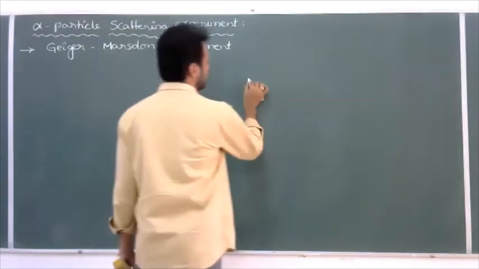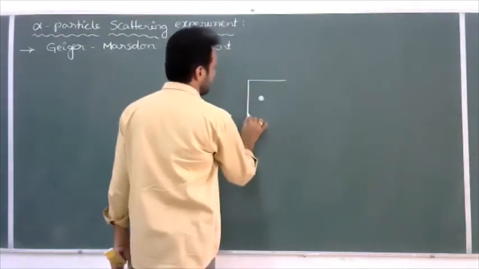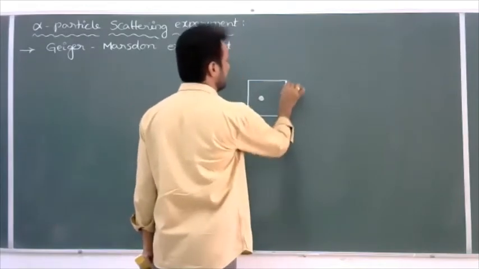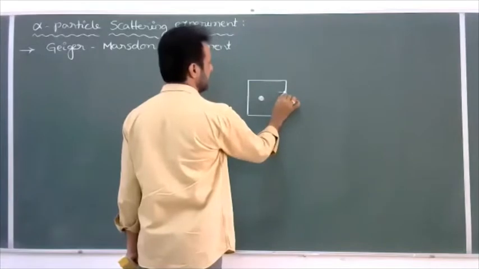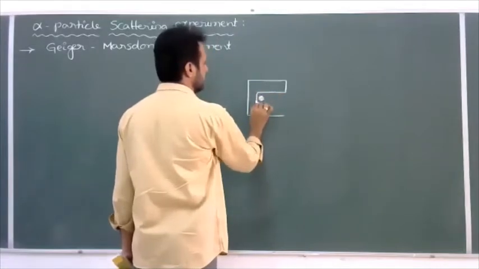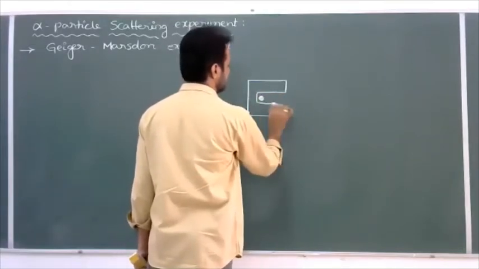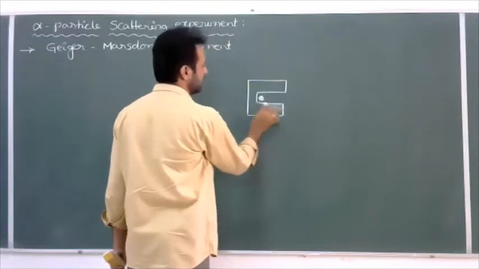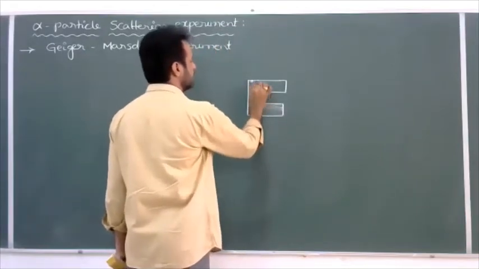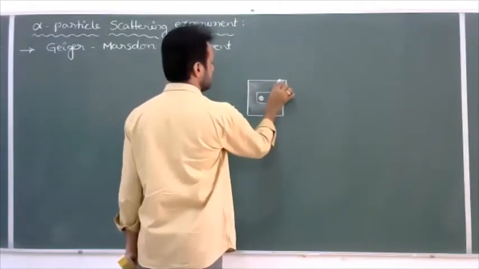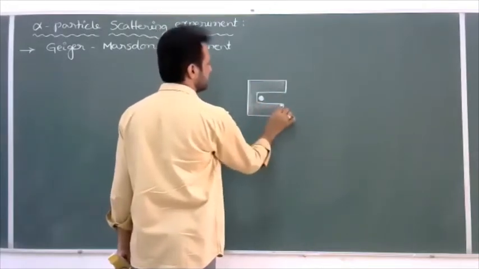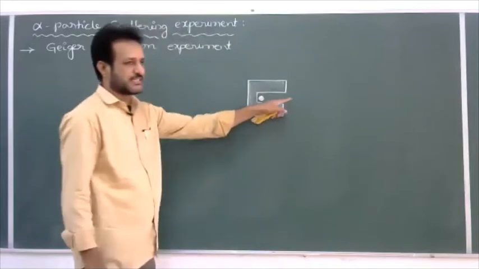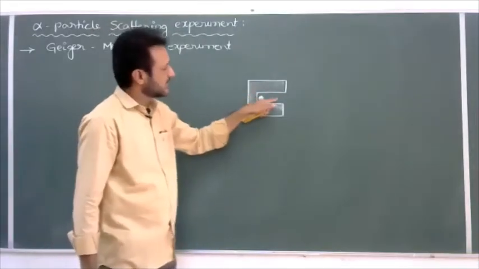Why do we choose a lead block? Lead is a stable element which can stop the radioactive radiations. That's why here I am choosing one lead block. Inside the lead block we have placed a radioactive source. It is a completed lead block, but there is an opening, so that alpha particles can come outside.